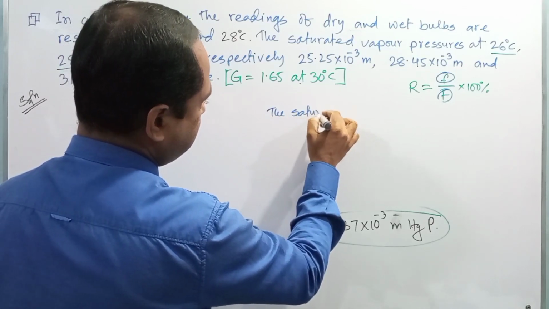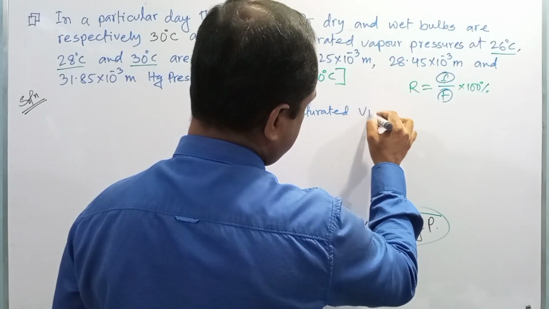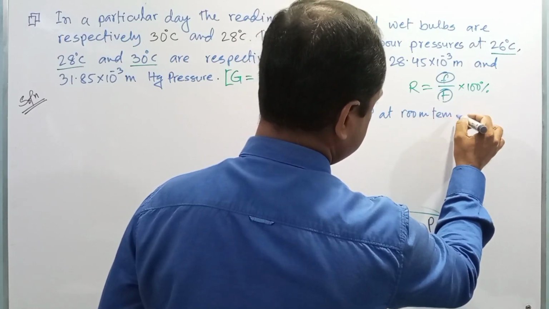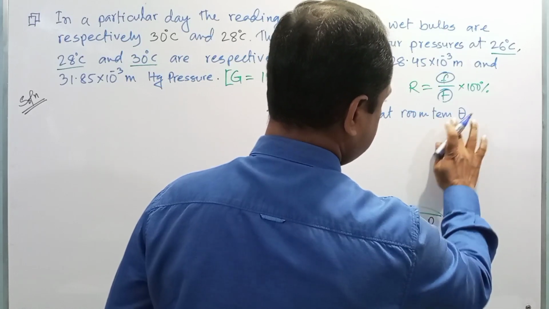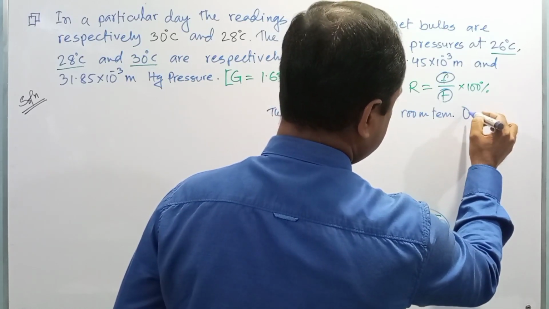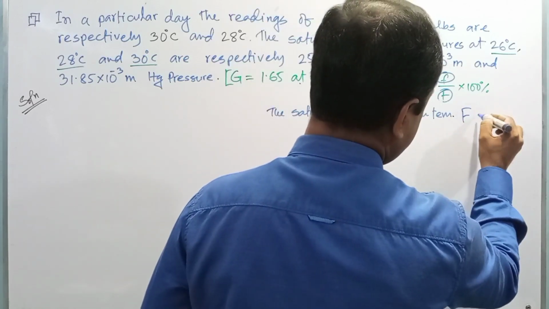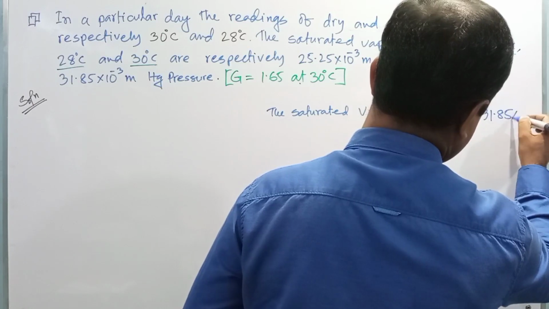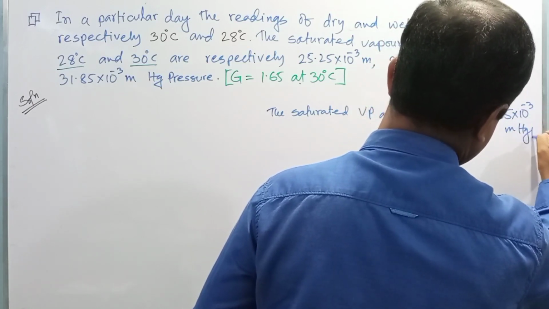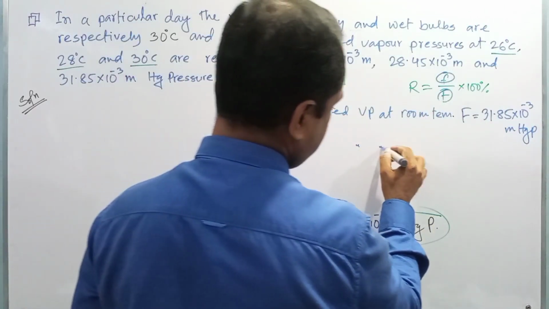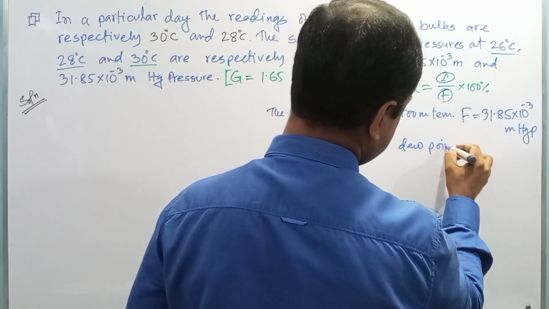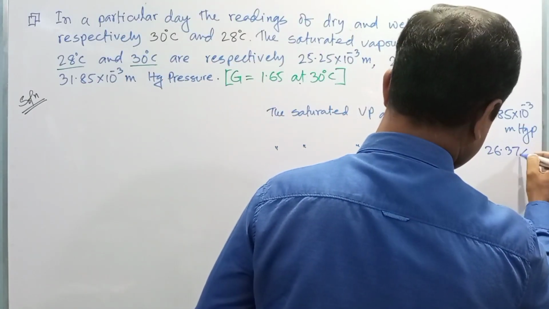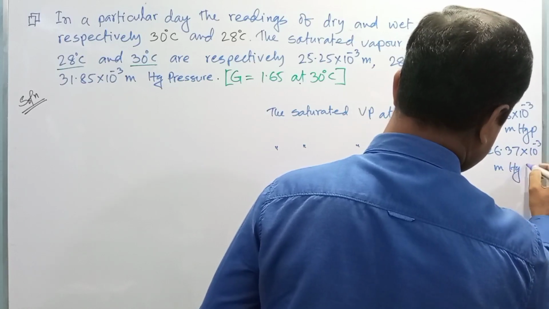The saturated vapor pressure at room temperature, which is denoted by capital F, F is equal to 31.85 into 10 to the power minus 3 meter mercury pressure, and the saturated vapor pressure at dew point, which is denoted by small f, small f is equal to 26.37 into 10 to the power minus 3 meter mercury pressure.